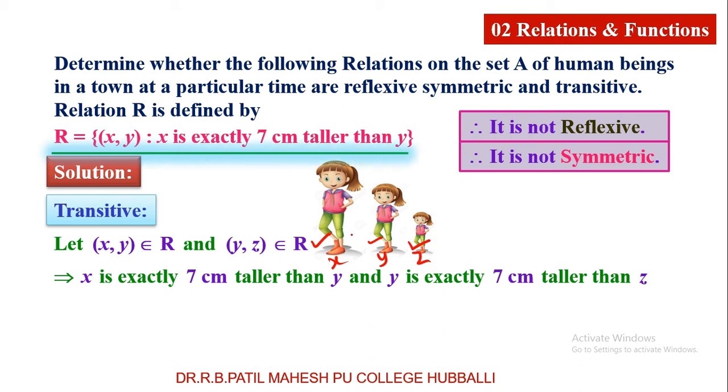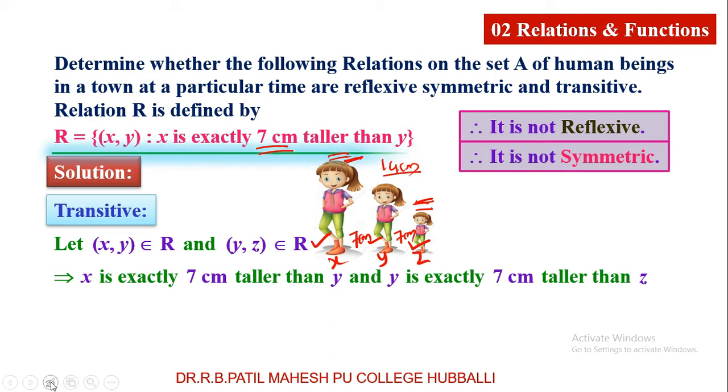Now, how much difference between X and Y? 7 centimeter. Between Y and Z, again 7 centimeter. Now, compare X and Z. How much difference is there between X and Z? How much taller is X than Z? Is it 14 centimeter? Yes, but our relation is 7 centimeter. Therefore, X is not exactly 7 centimeter taller than Z.